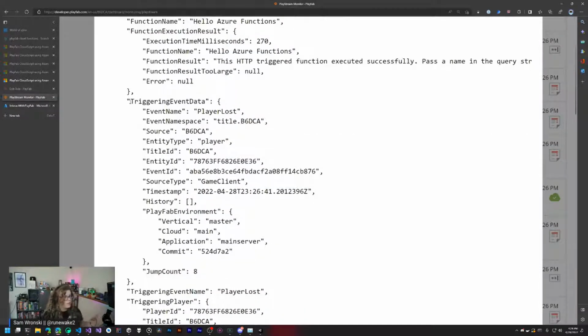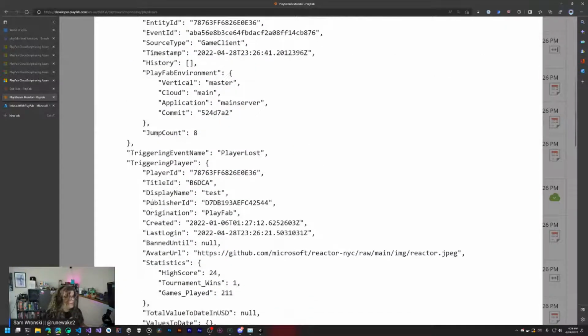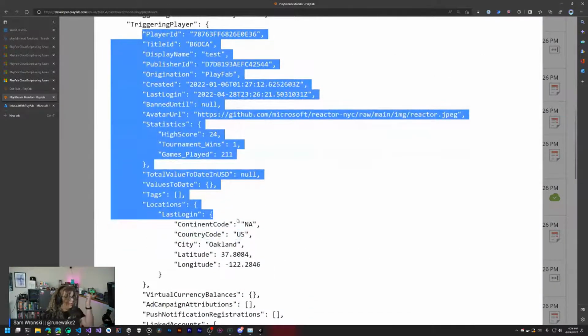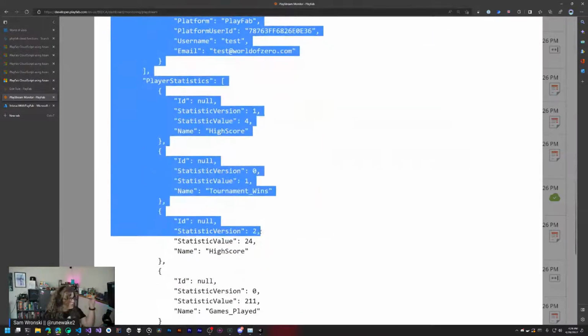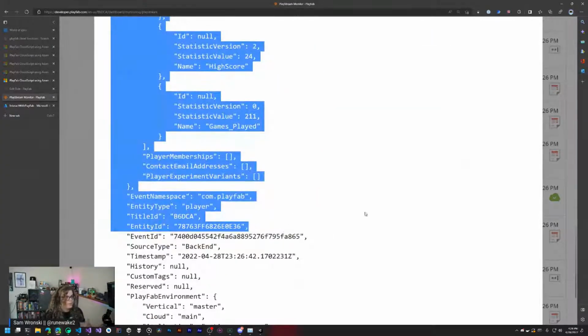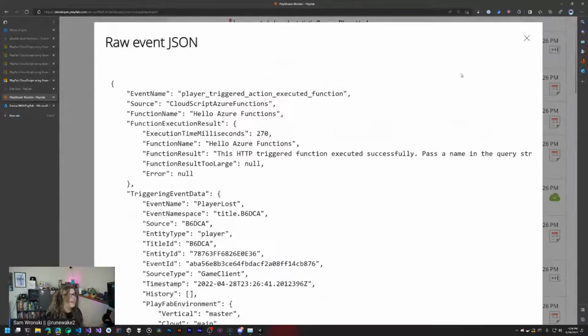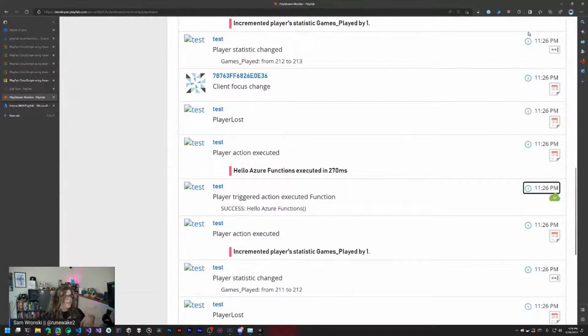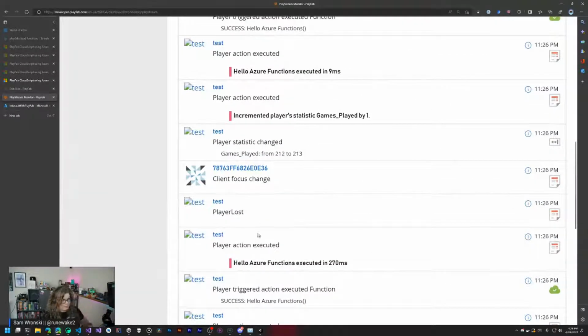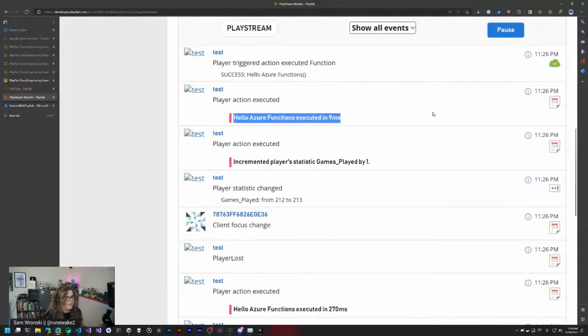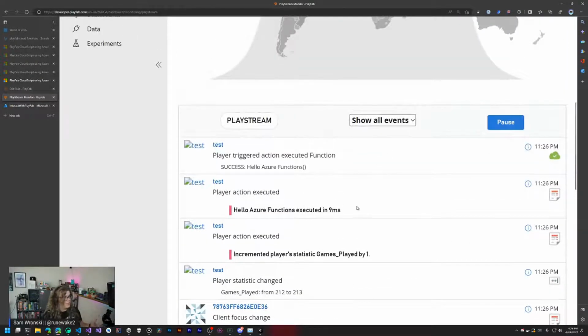You can also see what the event was triggered with. So you can see what was causing the event to be triggered, and you can see who triggered it. So in this case, we have our triggering player information, which includes all the statistics and information about that player. So you can actually see what's going on here and what's causing all of this to happen. But that's that data. And then we just keep having more of these events because I lost 3 times. So we again invoke this other function and get a response. So that's how all of this integration starts working, is you can just start triggering these directly from events.